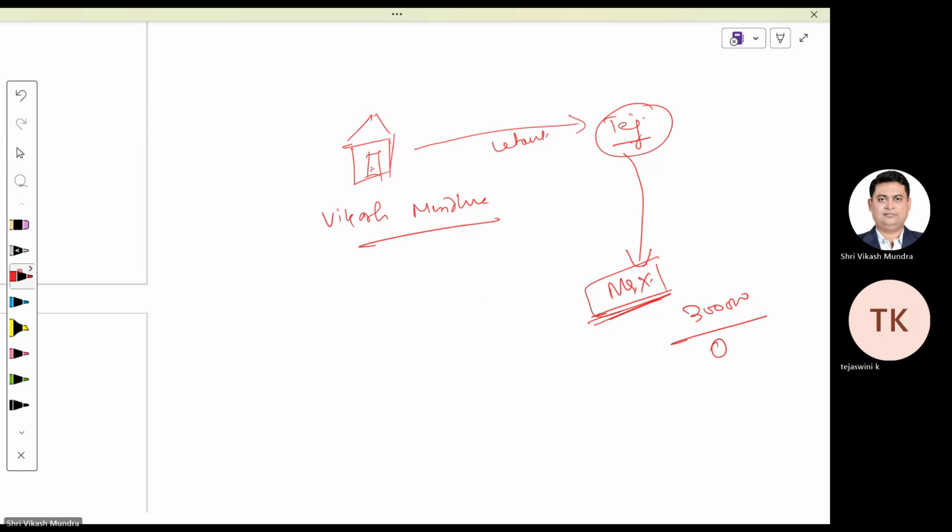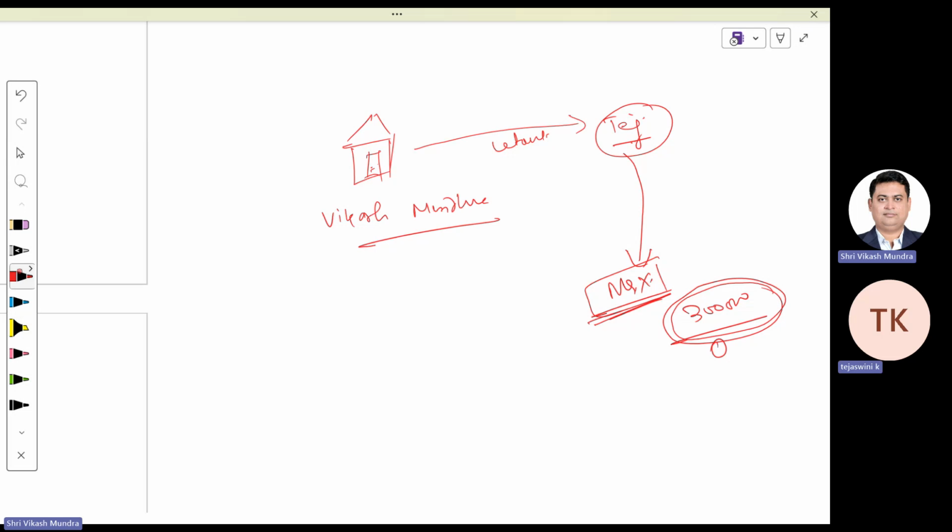Possible, sir. And tell me one thing, this income, who is authorized to collect this money? Whether Mr. X or Mr. Mundra is authorized to collect this money? Who is the owner of this rent? Mr. Mundra, sir. Mr. Mundra is the owner. Why?